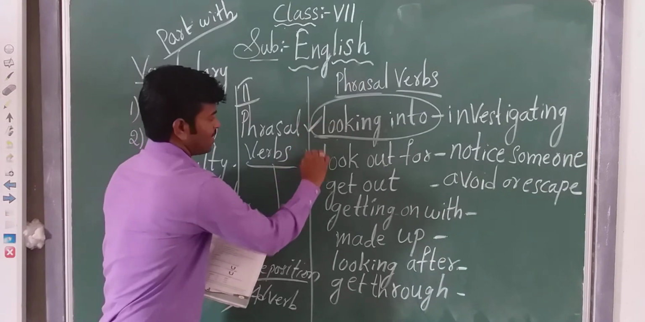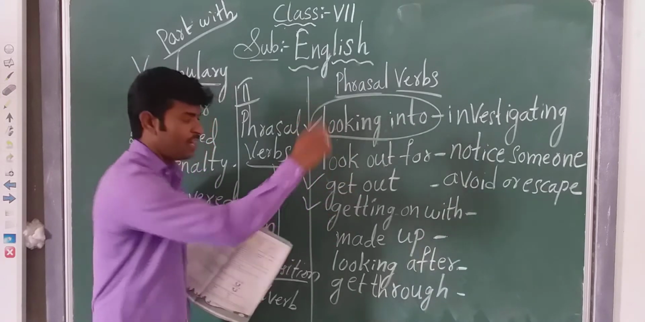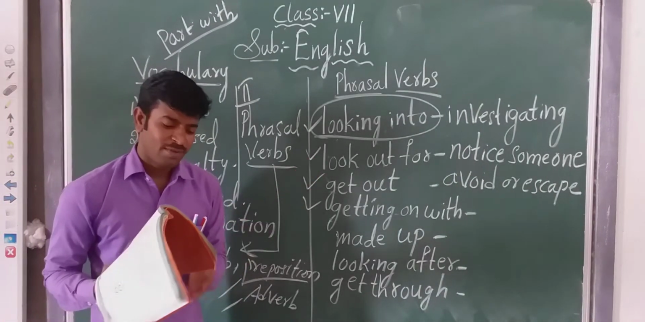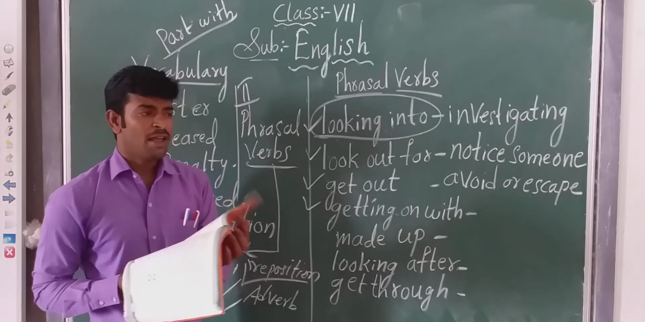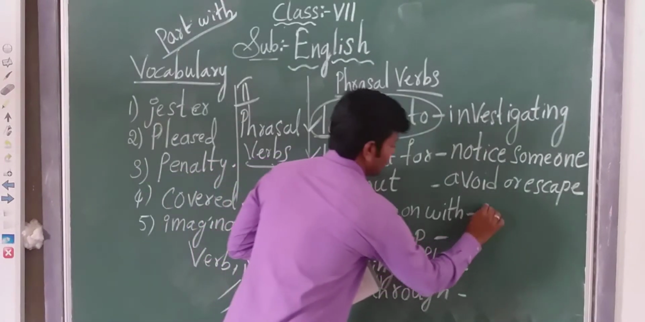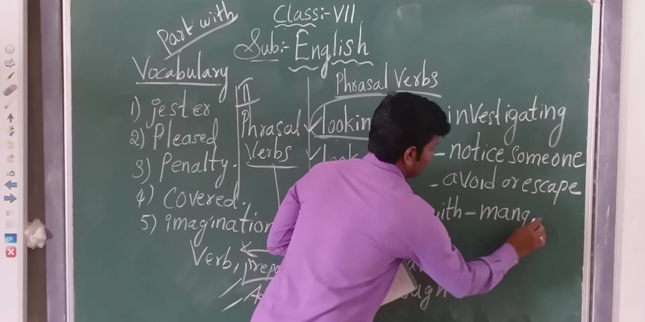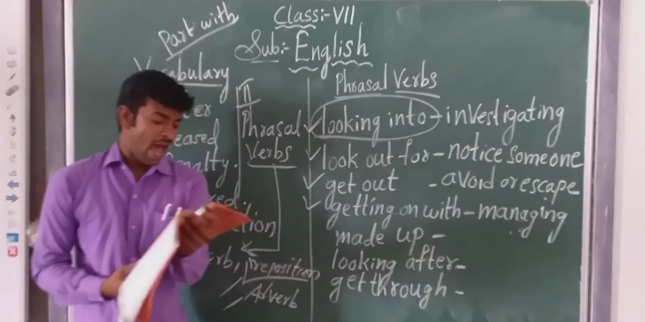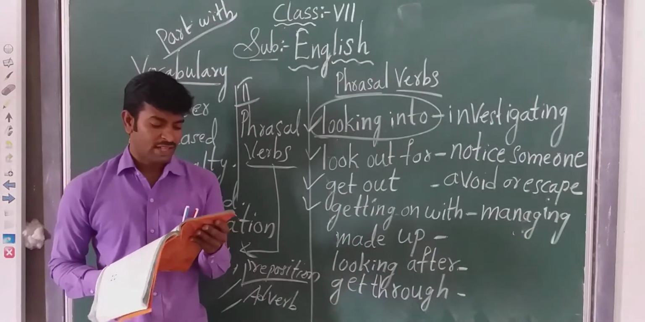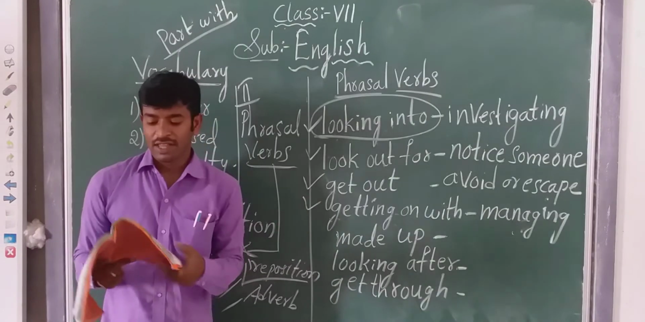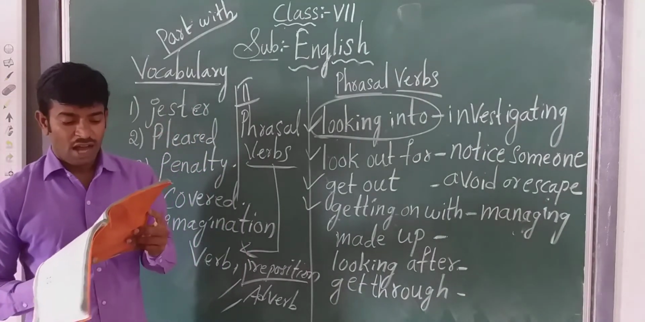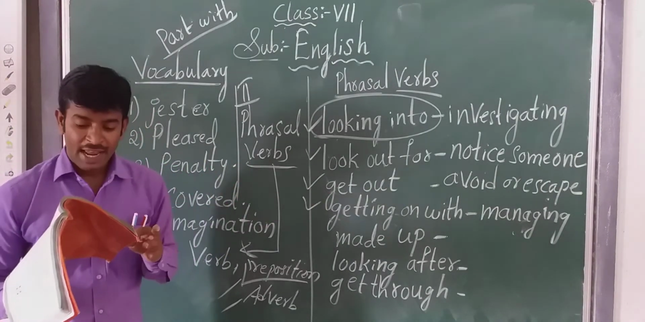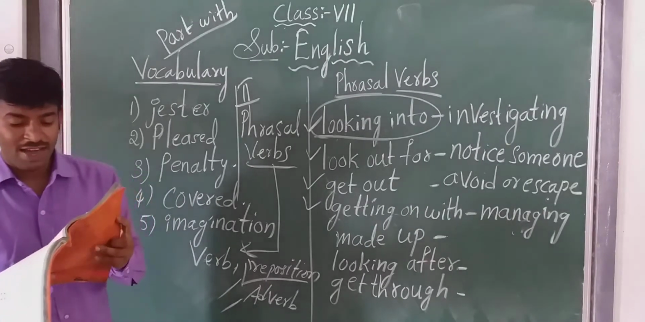This I have completed. Now, the fourth one is getting on with. What is the correct meaning for this phrasal verb here? Getting on with is nothing but managing. Managing, M-A-N-A-G-I-N-G. Managing is the answer for getting on with. But now she is getting on with, meaning she is managing her new boss very well.